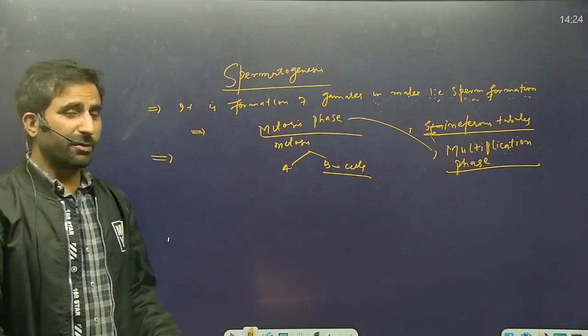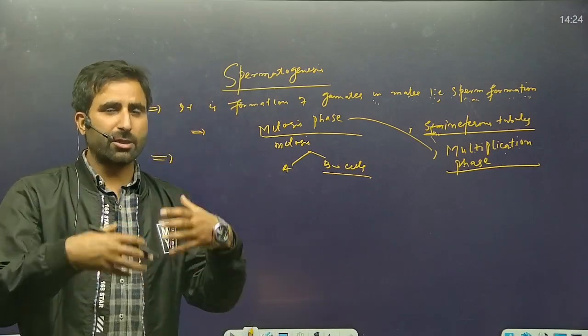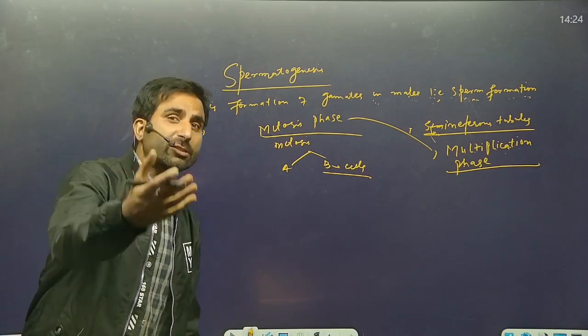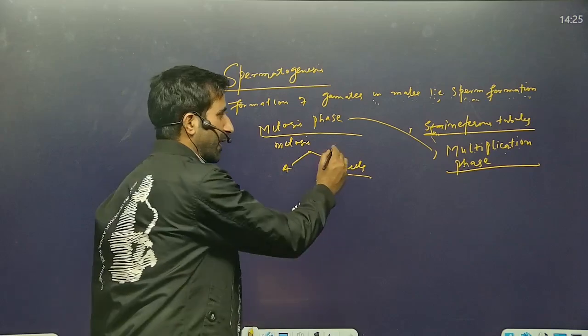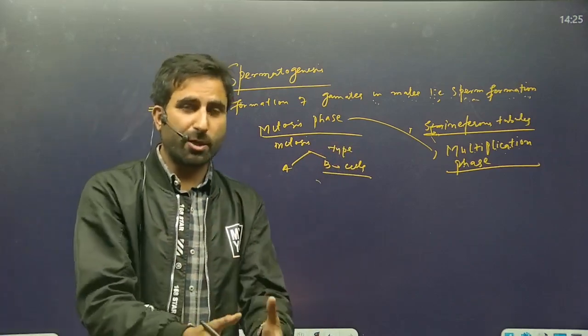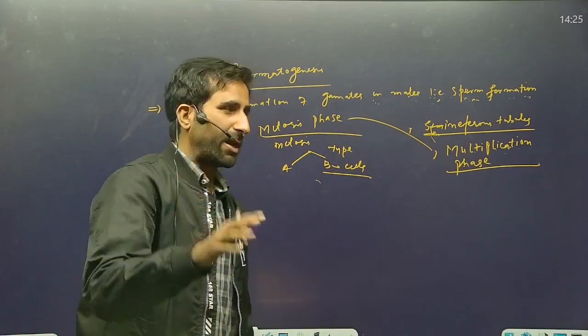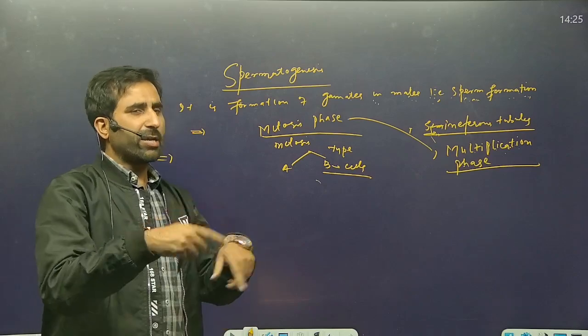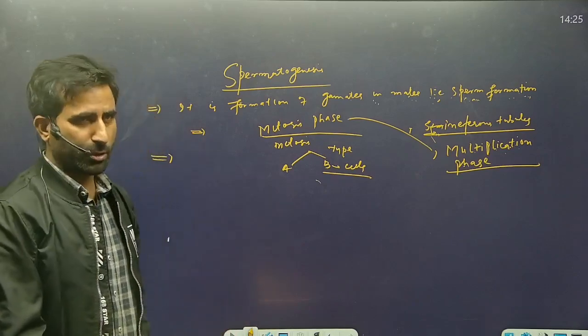Instead of dividing again by mitosis, the type B cells enter into meiosis and form gametes. And the type A cells continuously divide by the process of mitosis.